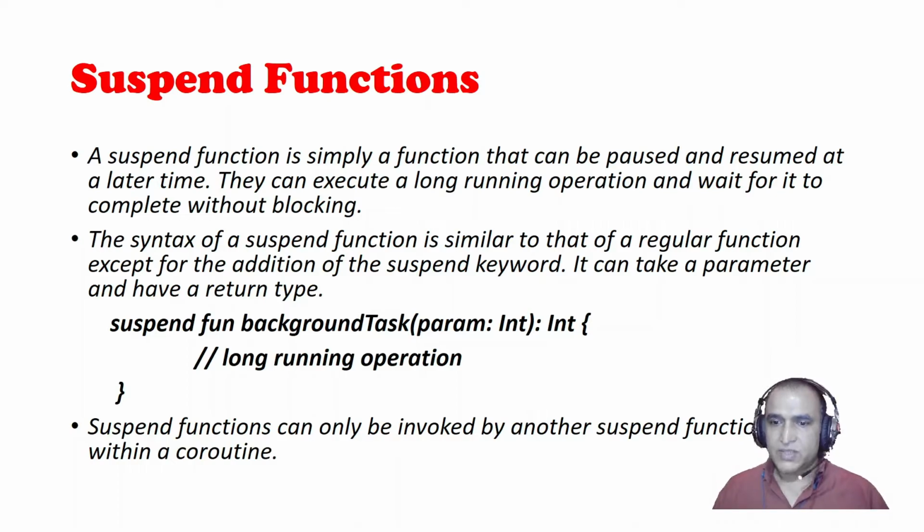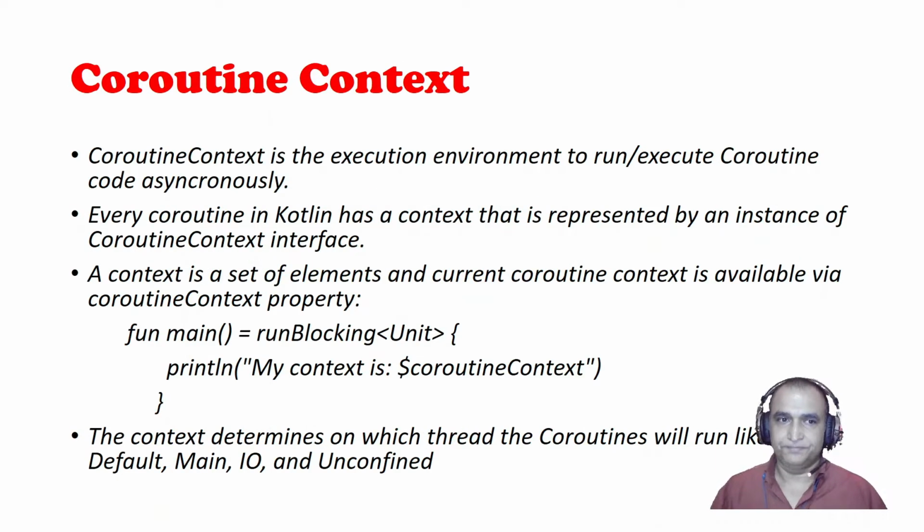A normal function cannot stop its execution at one particular point, and it cannot start the execution again at the same place. For example, if a function has 10 lines, and in one thread I suspend the call at line number 6, then in another thread it will start from line number 7. That is not possible in a normal function. Only a suspend function can be paused and resumed using coroutines. That's why we use this.